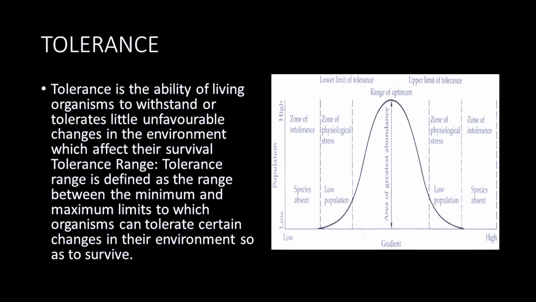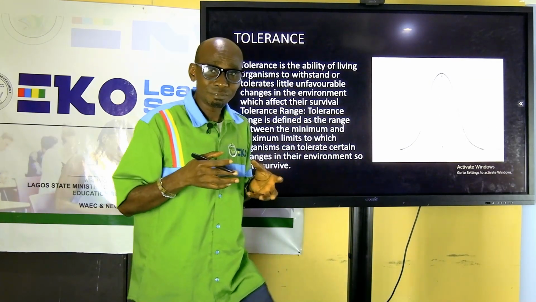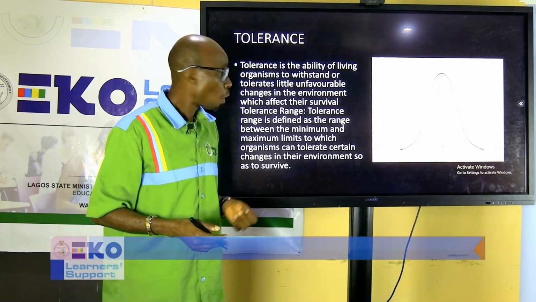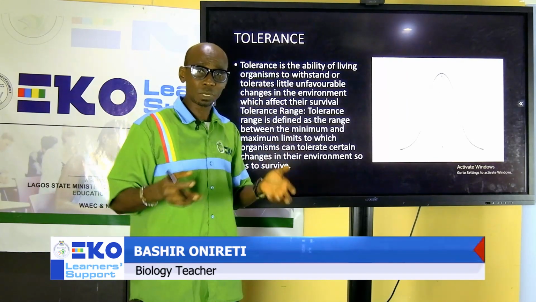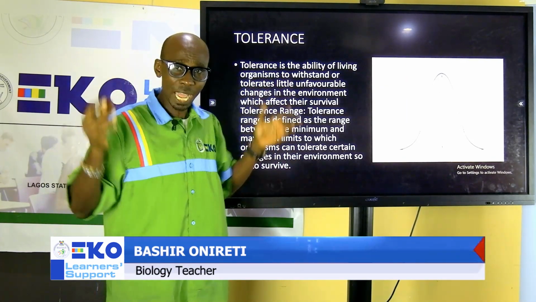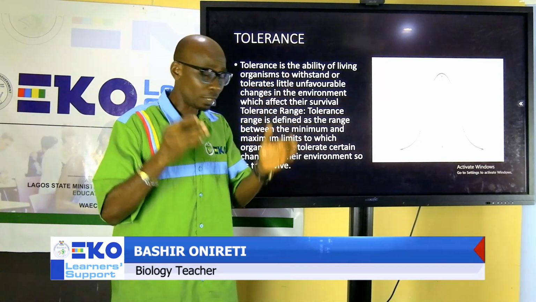That is tolerance. When the tolerance level is low, species development becomes very low. But when the tolerance level is high, species development becomes high. Population too becomes high. But when the tolerance level is low, the population level becomes very low.